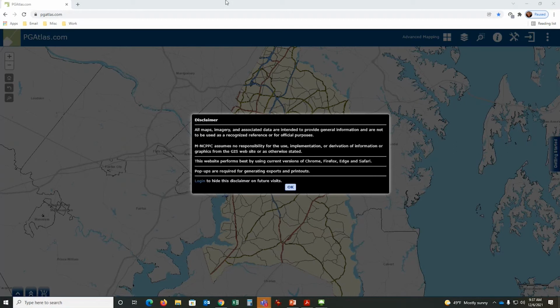If you run into a problem with one browser, just know you can jump over to Firefox or Chrome and use that web browser because it works the same.